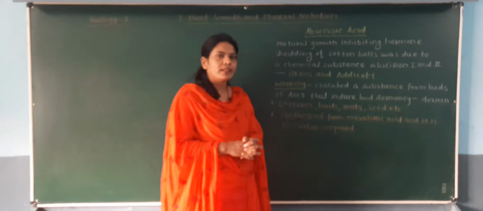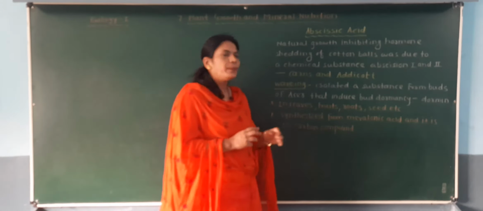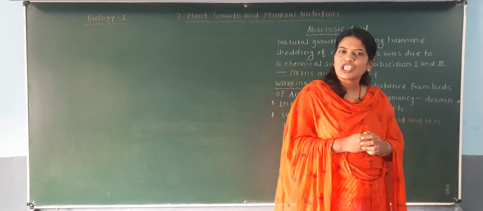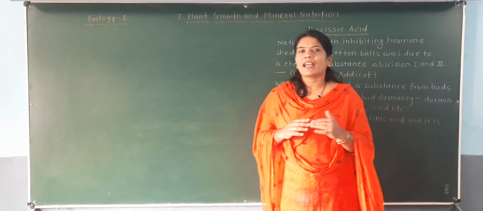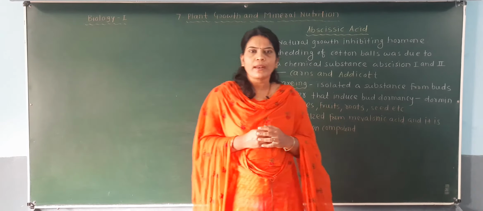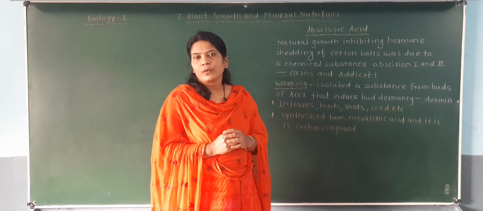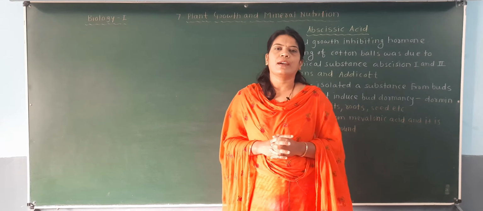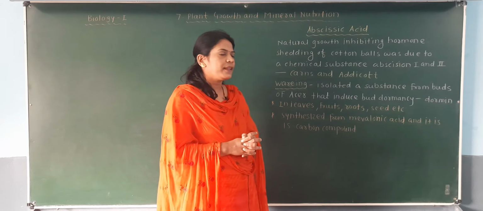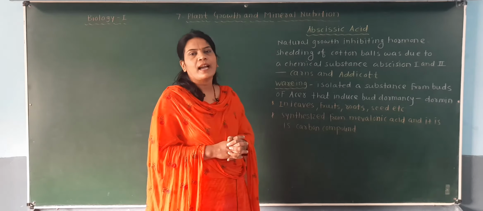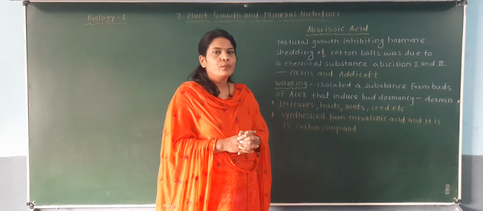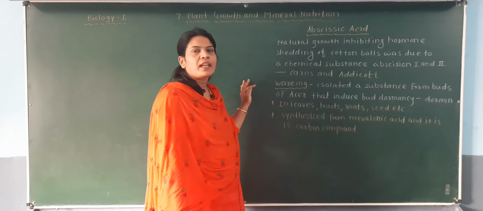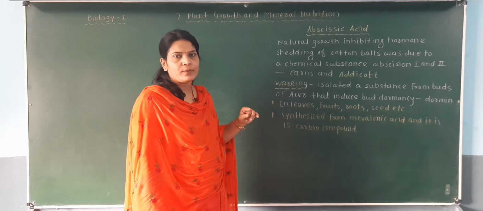It is also a 15 carbon compound. So again here we are discussing the chemical nature of this abscisic acid. It is a compound having 15 carbons. Just previously in ethylene we saw that it is a gaseous hydrocarbon. Like that, this abscisic acid is a 15 carbon compound. So here we have discussed some important parts of this abscisic acid, that it is a growth inhibiting hormone like ethylene.